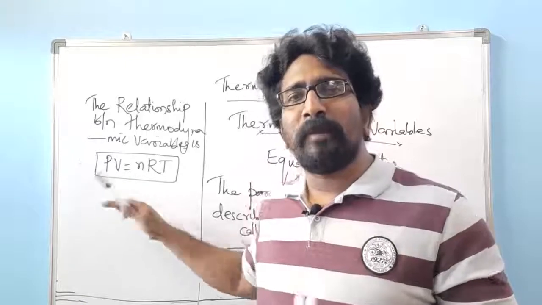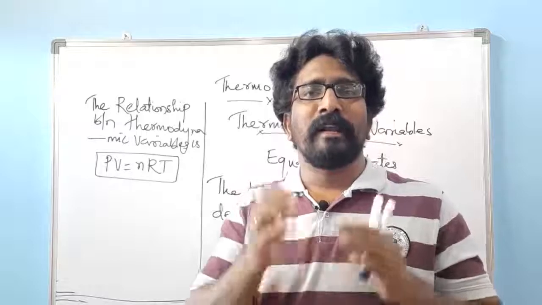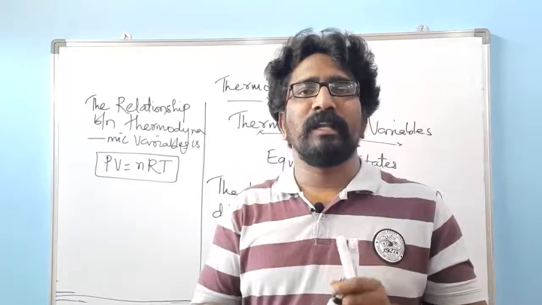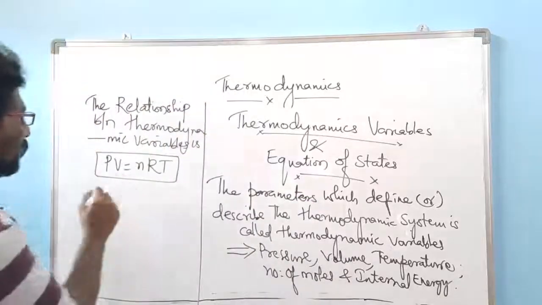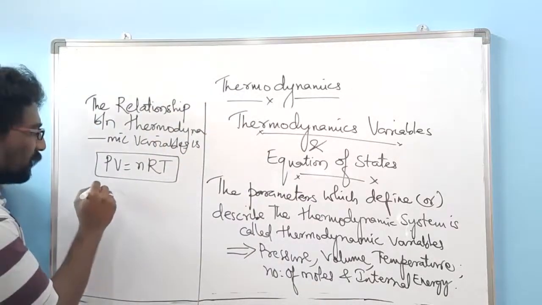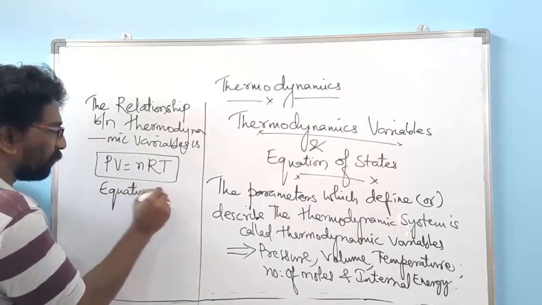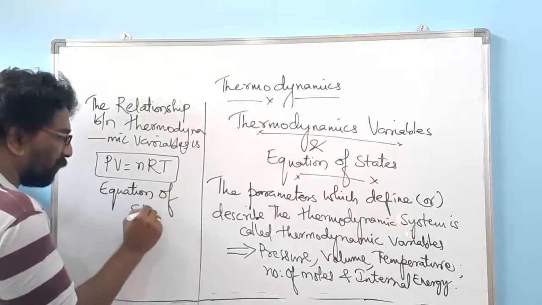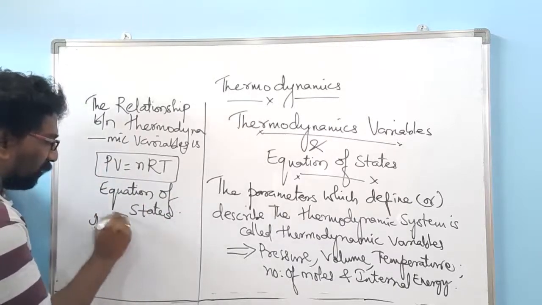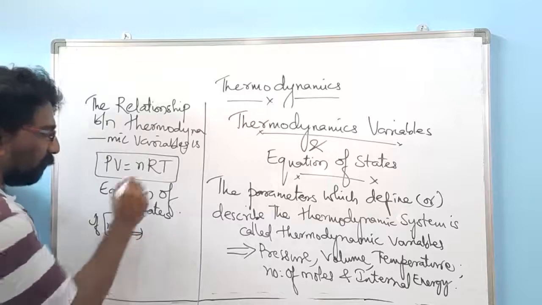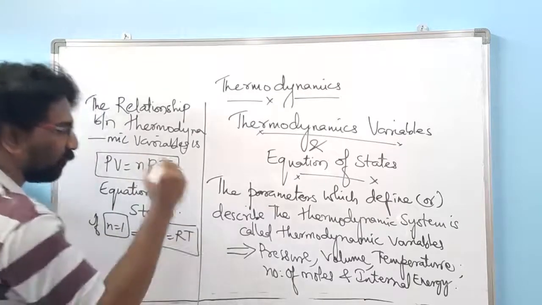If you can make a relationship between thermodynamic variables, we call that an equation of state. So this equation is called an equation of state. If the number of moles equals 1, my equation of state becomes PV = RT.